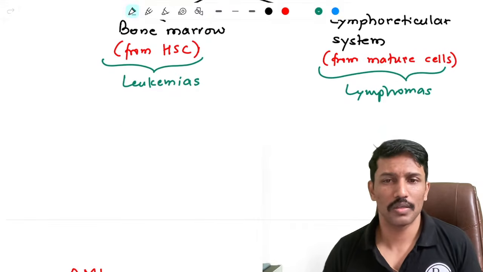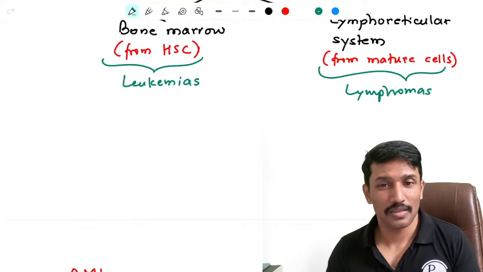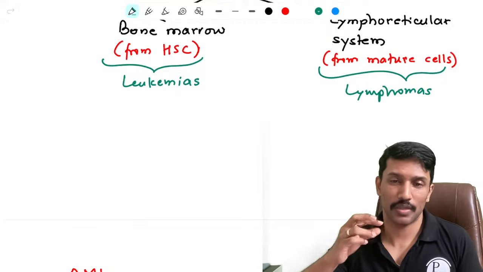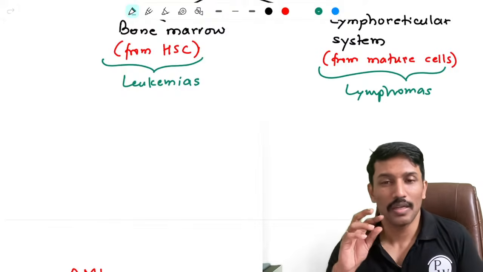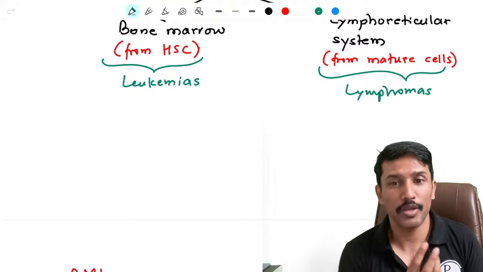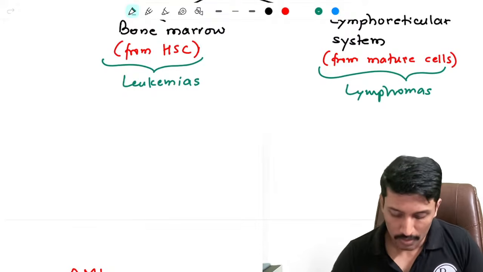So when you talk about Hodgkin's, non-Hodgkin's, B lymphoma, T cell lymphomas, these are originating from mature B lymphocytes or mature T lymphocytes. But if a cancer originates from the lymphoblasts, means immature cells, it is originating in the bone marrow, then we will call it leukemia.